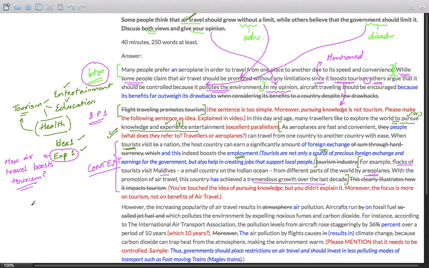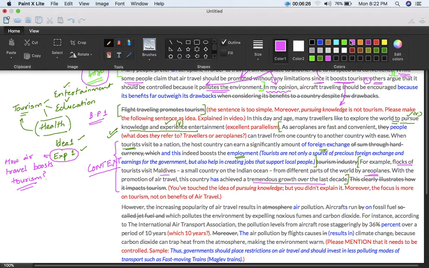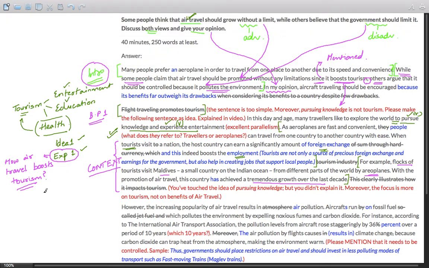Just for the purpose of ideas, there are a number of things that airplanes or air travel helps in. Not only does it help in tourism, but also in business development. International business is mostly conducted through air travel. People travel from one part of the world to another, so international as well as national business travel. Within a country, it is also called domestic travel. So for instance, United States